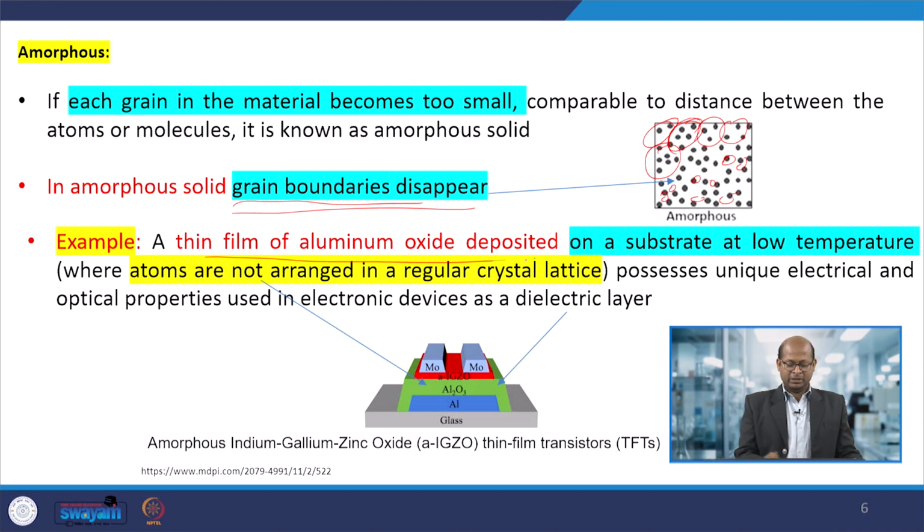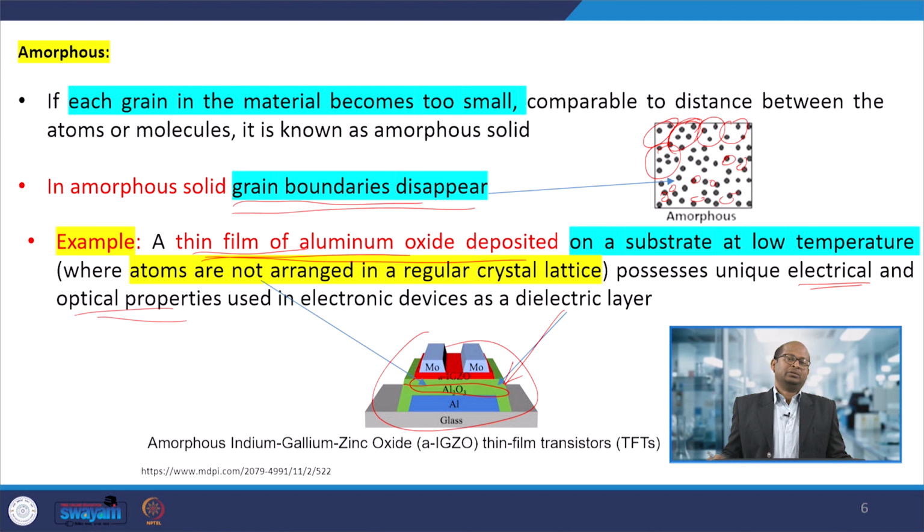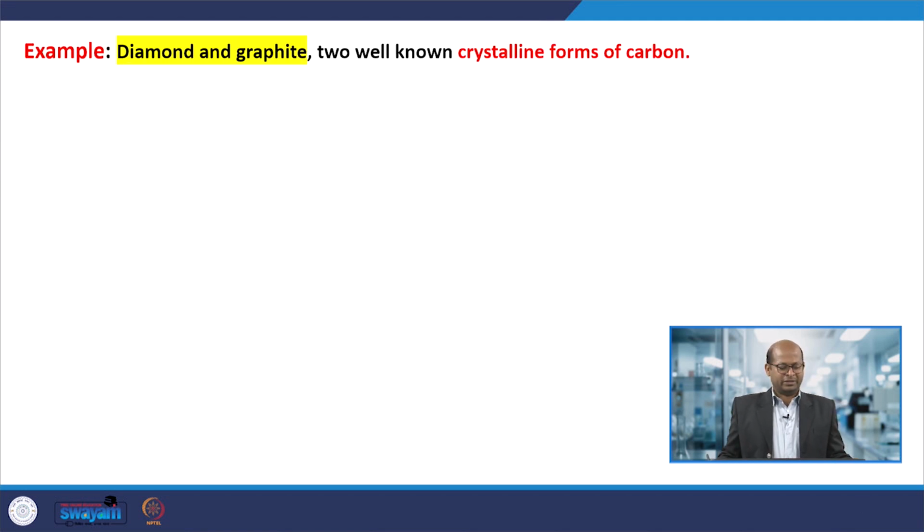So, here is one example you can see: a thin film of aluminum oxide that is deposited in a particular electrical device. It has a particular property, that is optical properties. To get that property, amorphous aluminum oxide was required, and it was deposited in this device when it was synthesized, layered over that particular surface, in the form of an amorphous state. Okay.